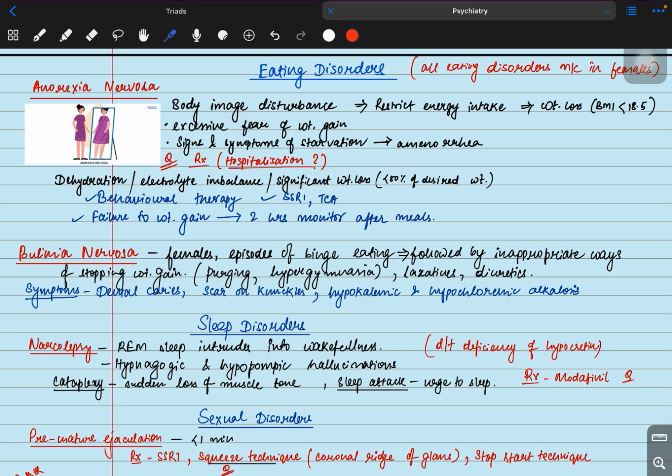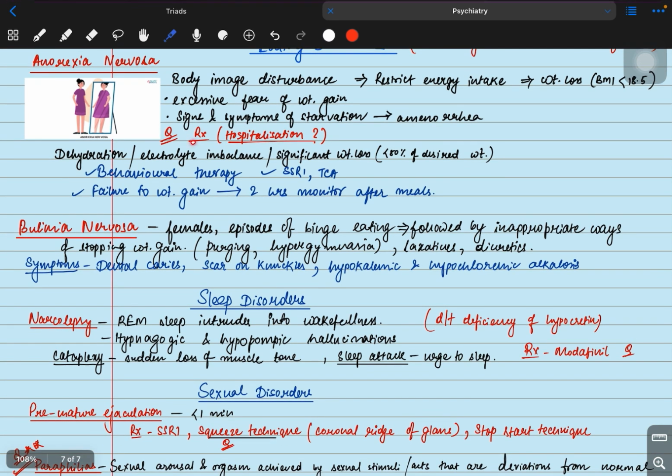Because she thinks that she is fat, she is restricting energy intake, which is resulting in weight loss. The BMI will come lower than 18.5. The patient has excessive fear of weight gain and thus will find signs and symptoms of starvation like amenorrhea.